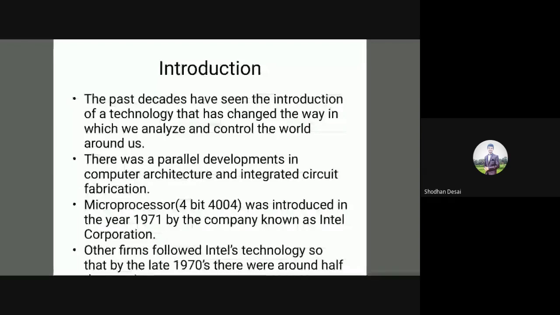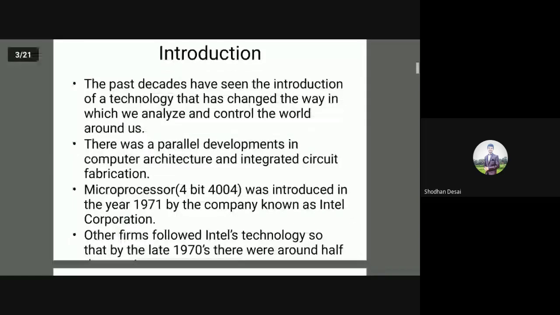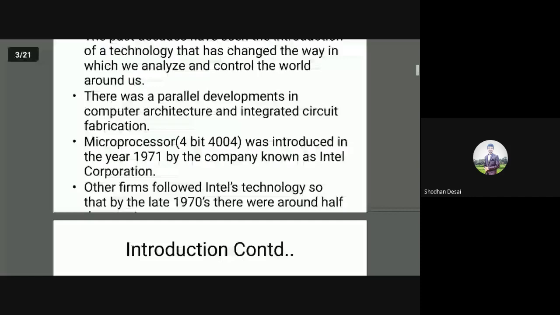And as the microprocessor was invented by Intel, other companies started manufacturing advanced microprocessors on similar lines, and by the end of the 1970s, there were about half a dozen microprocessors that were developed.